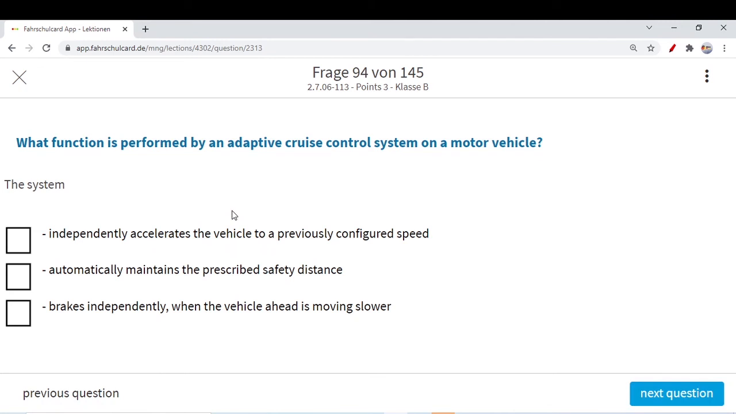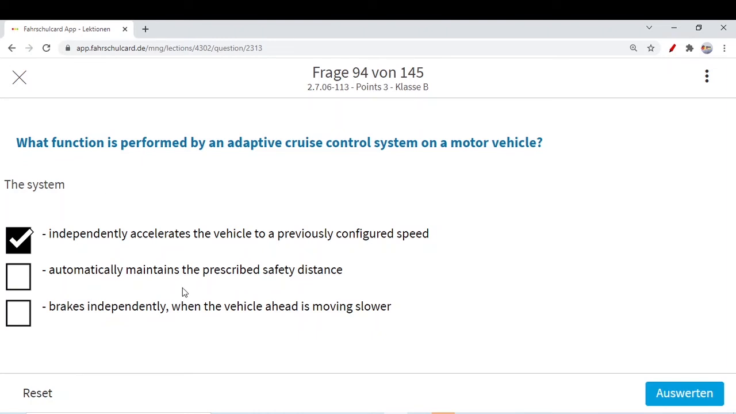What function is performed by an adaptive cruise control system on a motor vehicle? The system independently accelerates the vehicle to the previously configured speed. Yeah, it sees now the speed is increased from 80 to 100 km per hour, and it checks the data in your car, or let's say you have set some speeds as per the road. So it will read the traffic signs and will increase your speed to 80 or 100 km per hour. Independently accelerate. Automatically maintain the prescribed safety distance?